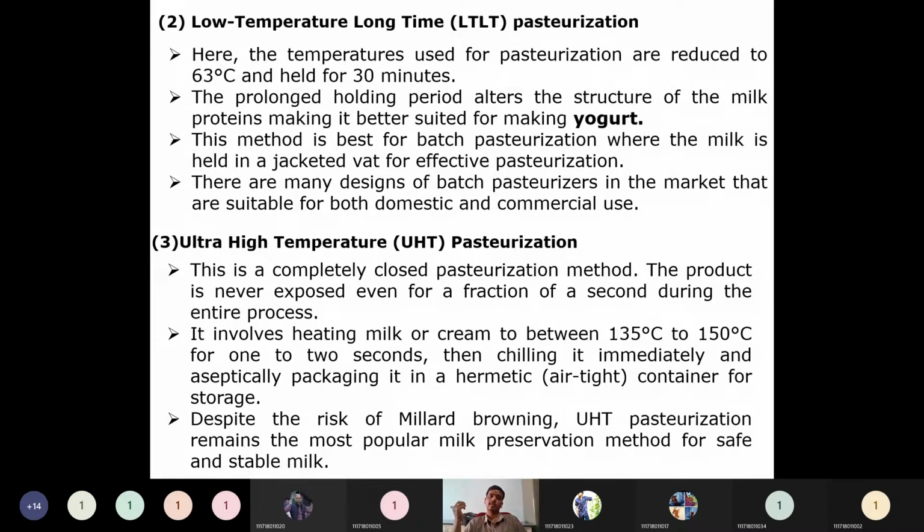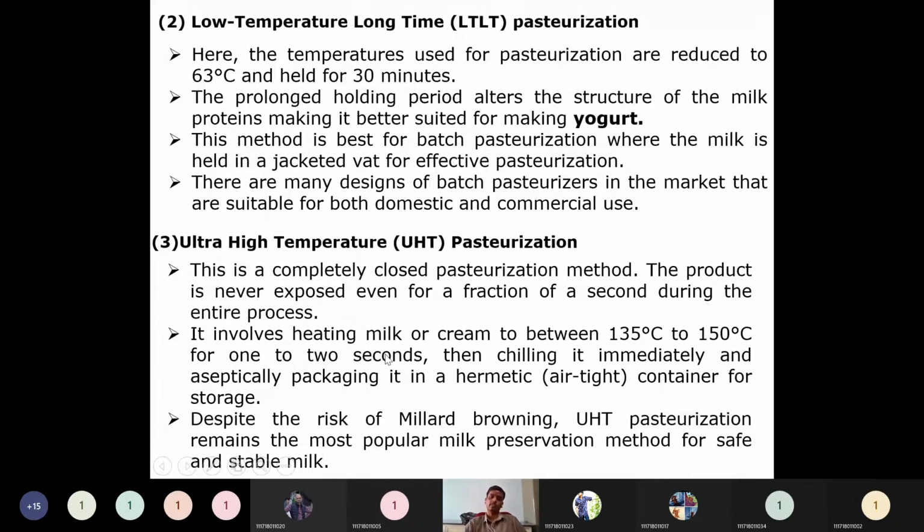Then the next one is ultra high temperature pasteurization. Ultra high temperature means a very much increased temperature for a relatively short time, even for seconds. This is a completely closed pasteurization method. The milk is never exposed, even for a fraction of a second, during the entire process. It involves heating milk or cream to between 135 to 150 degrees centigrade for 1 to 2 seconds only. You can observe that within seconds this process is completed. Then it is chilled immediately and aseptically packed in a hermetic, or airtight, container for storage.